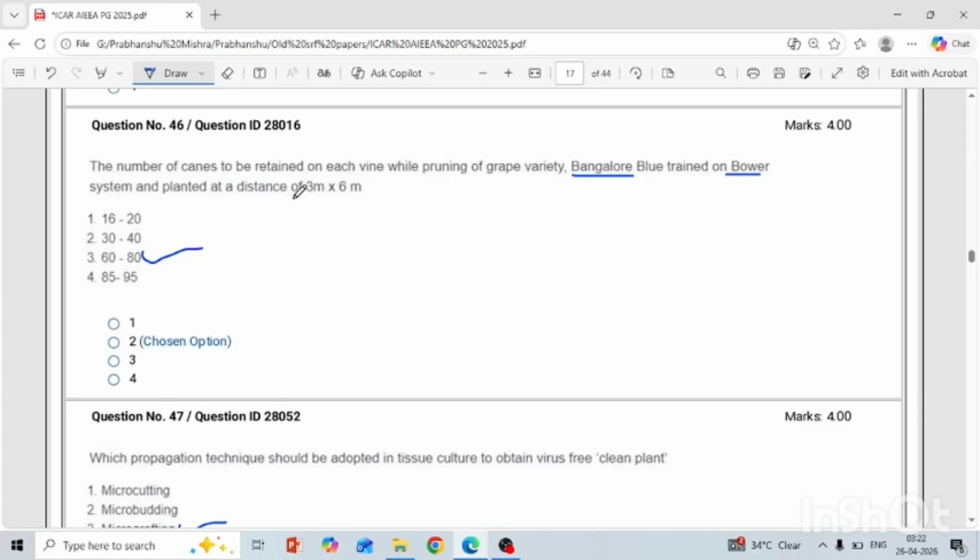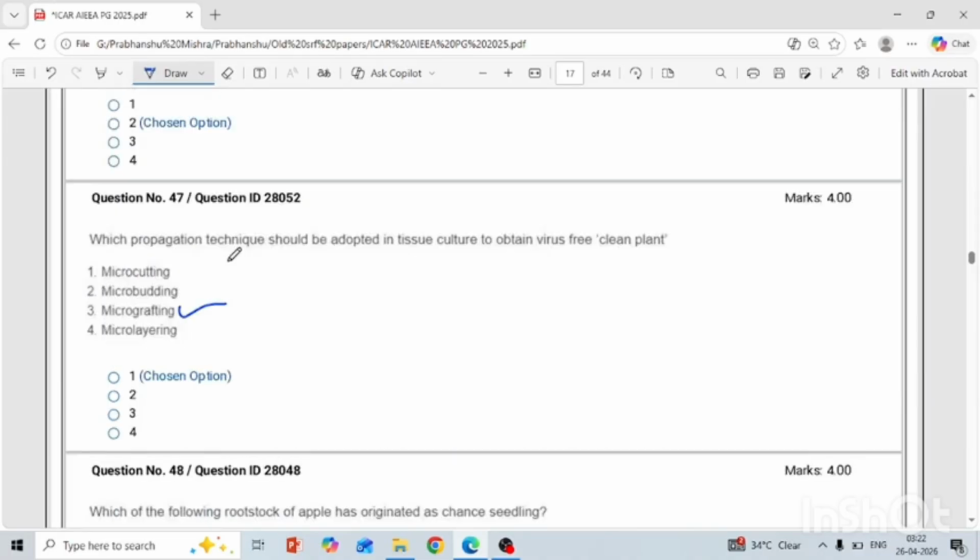Next question is which propagation technique should be adopted in tissue culture to obtain virus free clean plants? Okay, for clean virus free plants, micro cutting, no, micro budding, no, micro grafting is commercially used in the citrus condition. Micro grafting is commercially followed in citrus for virus free plant production.